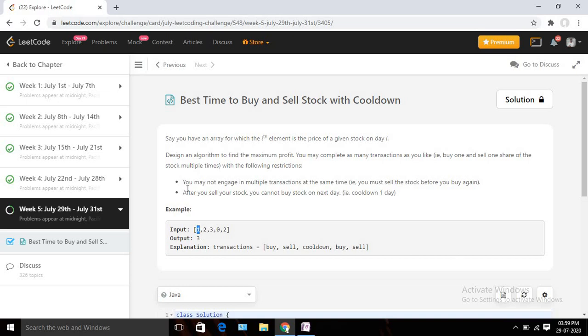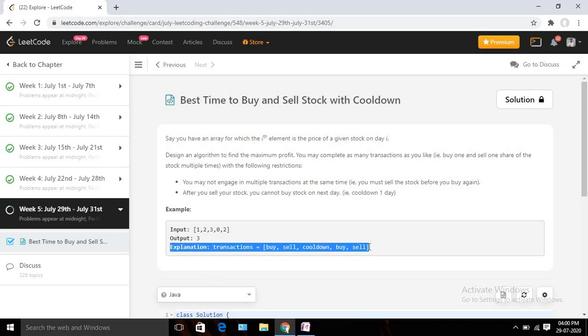And the second condition is after you sell your stock, you can't buy stock on the next day. So that's a cooldown day. So what does that mean? Suppose I buy one stock on day 1, then I sell it, then again I can't buy on the third day, right? So 1 day is my cooldown period. So if I am selling my stock on the second day, then I can only buy on the fourth day, right? I can't buy it on the third day. So that's my cooldown period. So these are the two conditions we need to keep in mind. Okay, so this is the exception.